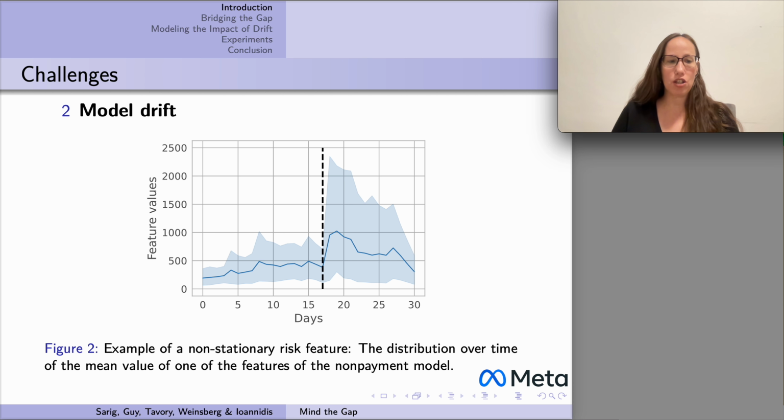The second challenge is model drift. The distributions of the features and the labels are changing over time, and therefore a model that was trained using past data is no longer accurate.